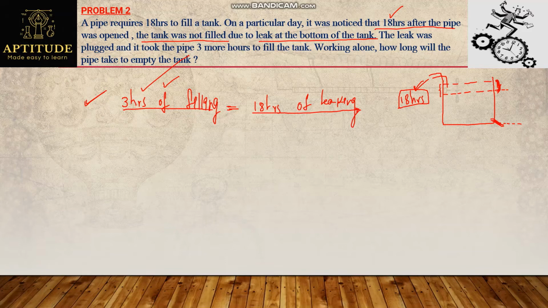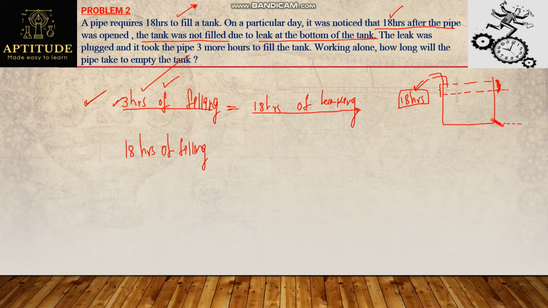And from this, how do we find out the time taken for the leak to empty completely? Observe this. The amount which I am filling in 3 hours is emptied by the leak in 18 hours. And what is the tank capacity now? It is nothing but the filling pipe for 18 hours, right? If I fill for 18 hours, that means I completely fill the tank.